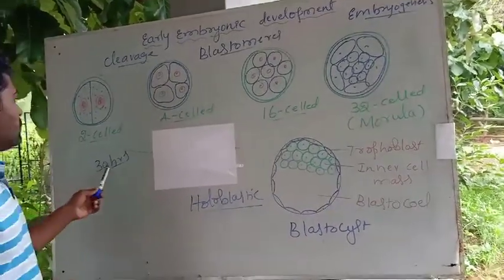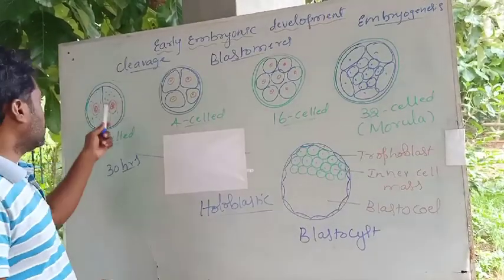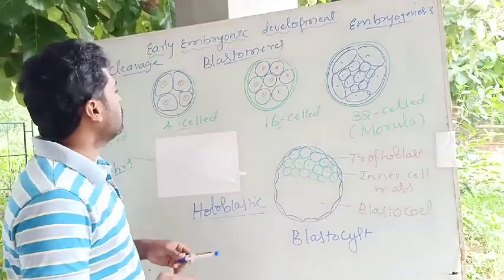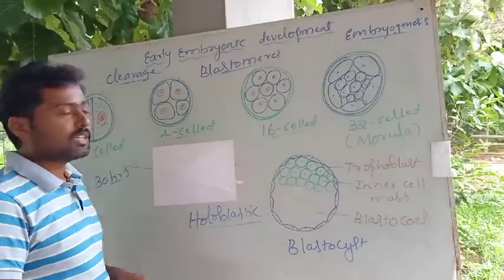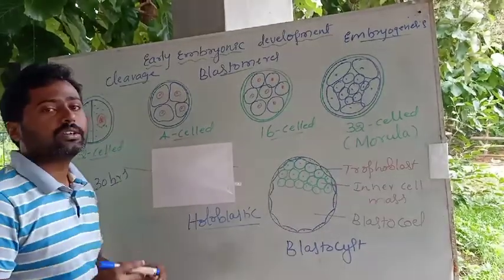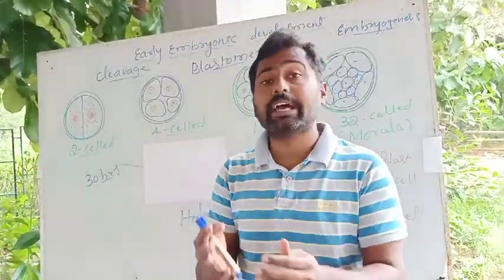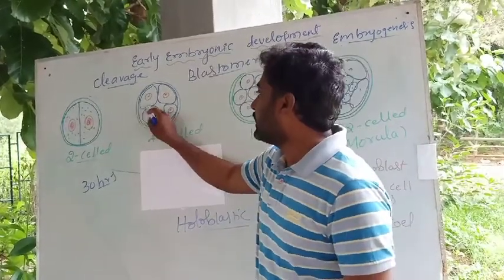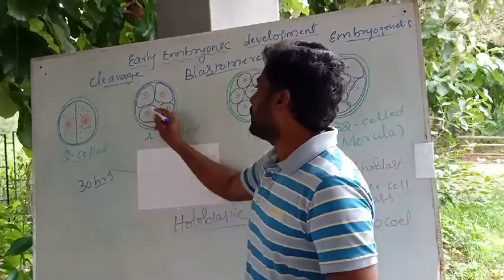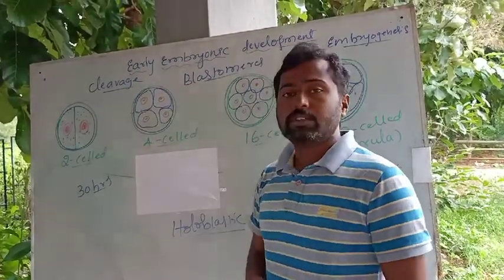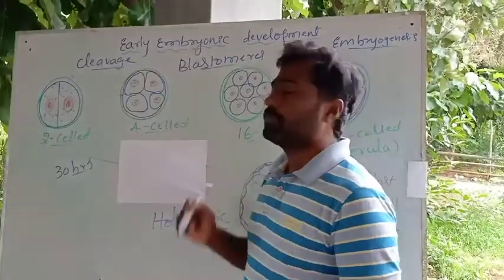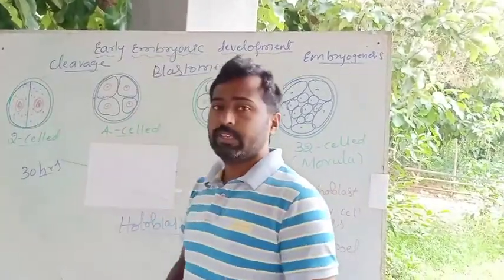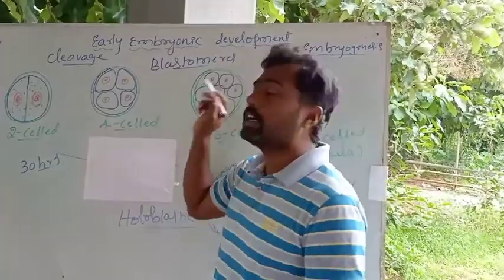After the first vertical division, about 24 to 30 hours later, the second division begins. That is the transverse division, perpendicular to the first division, or right angle to the first division. The first division is vertical and the second division is at right angle to the first division. It is nothing but the horizontal division. Then it produces four cells. The four blastomeres are produced.